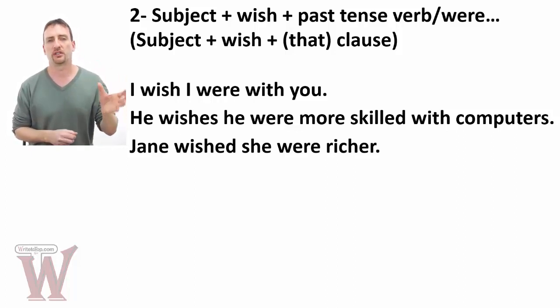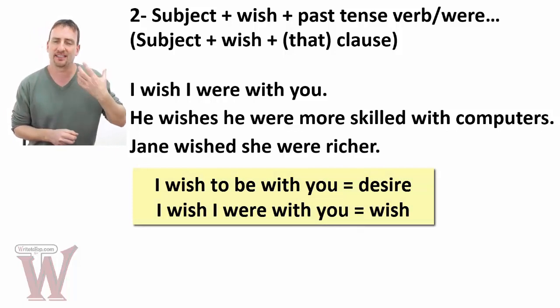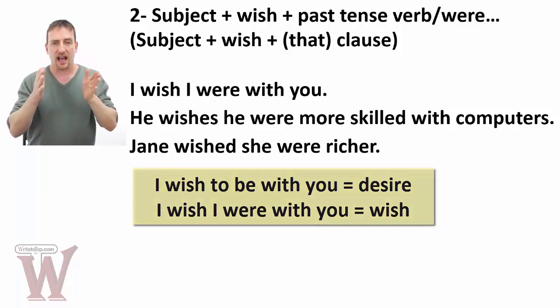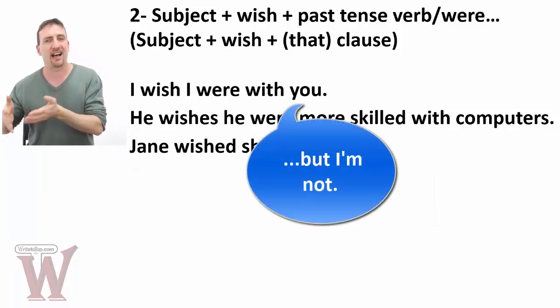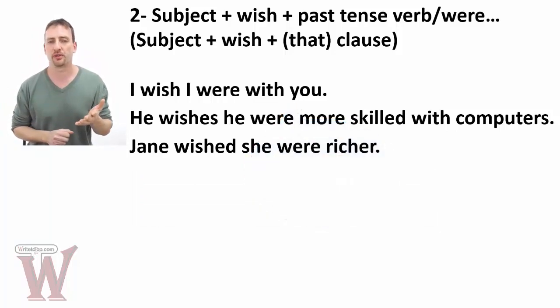If you say, I wish to be with you, that's a whole different thing. That's expressing a desire. I wish I were with you is expressing a wish, something that's very unrealistic. I wish I were with you means, but I'm not, okay? He wishes he were more skilled with computers. Jane wished she were richer.